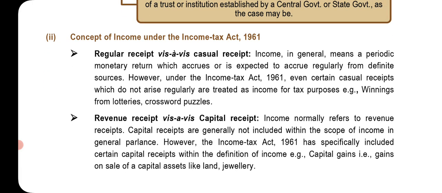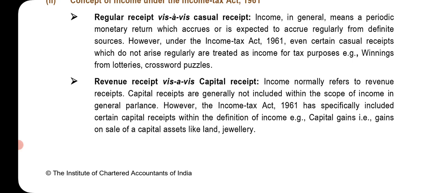Concept under the Income Tax Act 1961: regular receipt versus casual receipt. Income in general means periodic monetary return which accrues or is expected to accrue regularly from a definite source. However, under the Income Tax Act 1961, even certain casual receipts which do not arise regularly are treated as income for tax purposes, for example, winnings from lotteries, crossword puzzles, etc.